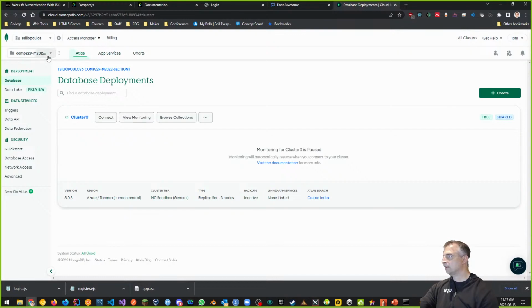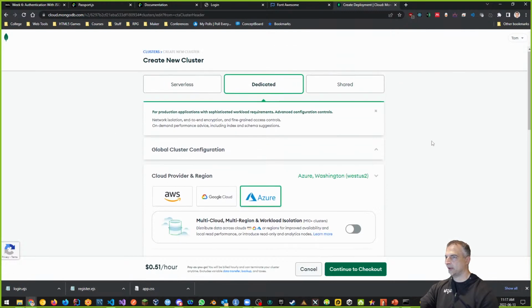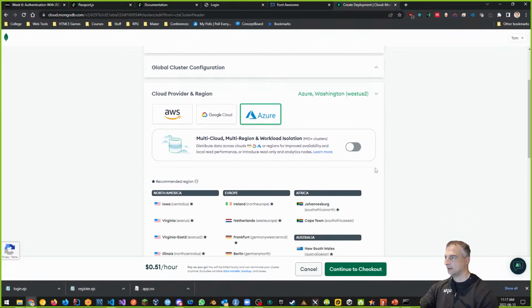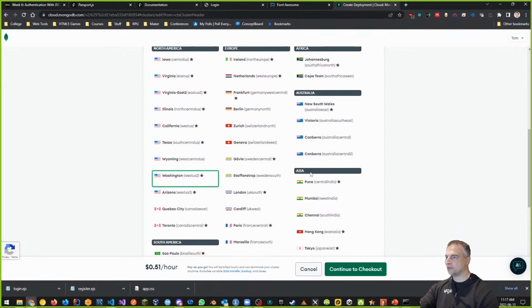So the way to make a new database is where it says database deployments. You can have as many as you want, as long as you use free, you're good. I want to create my new database. It tells me what kind of database do I want, right? Do I want to make it serverless, dedicated, shared? I'm going to make it dedicated. I'm going to go down to the type of provider and the region. We don't care about the provider, but we do care about Azure as the default region. Why? Because Azure gives us the ability to choose something like Toronto, Canada, which is where we want to be, right? There it is.